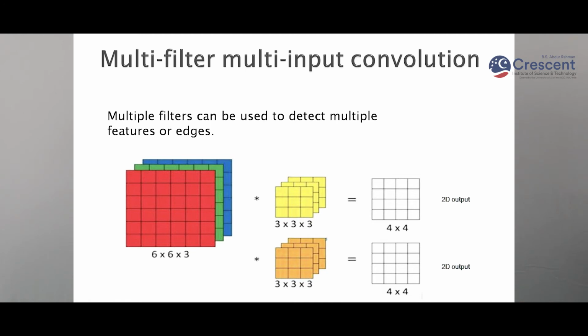Again you can see here, I have taken one 3D image and I am using 2 filters. The 3D image input size is 6 cross 6 cross 3. The filter we have taken also has the same number of channels as the input. Input has 3 channels, so the filter also has 3 channels. After applying the first filter to this image, what the output size will be, we'll discuss later.